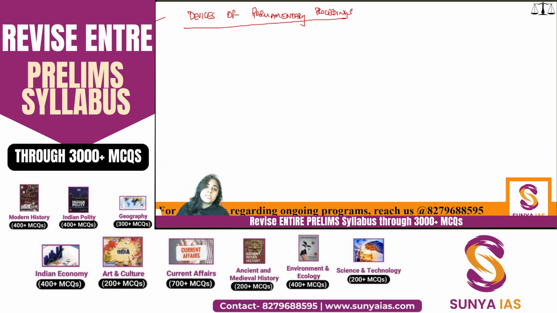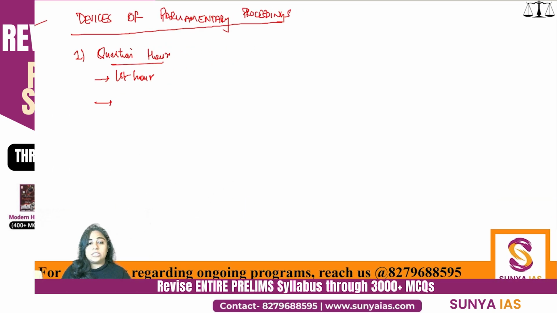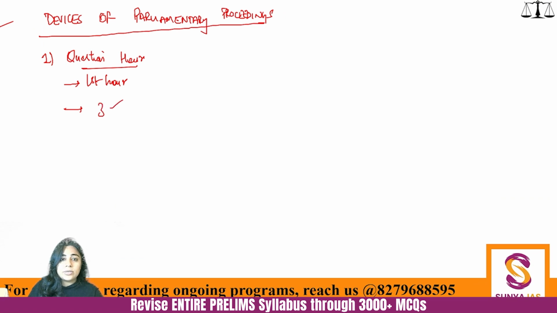So, the very first is Question Hour. Question Hour is the first hour of the day of Lok Sabha or Rajya Sabha. Please mention it is the first hour. What are the kinds of questions that can be asked in Question Hour? There are three kinds of questions. One is a starred question. One is an unstarred question. And the third is a short notice question.